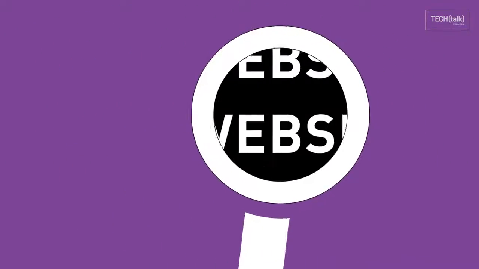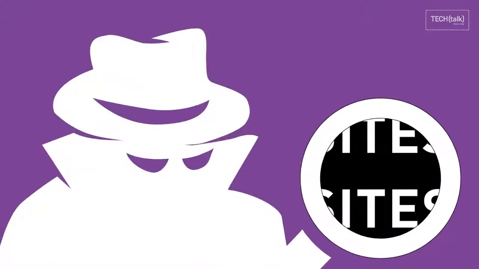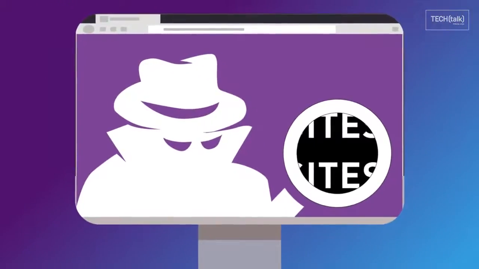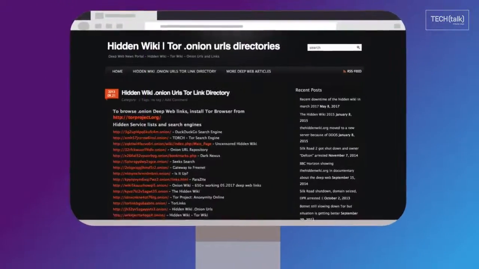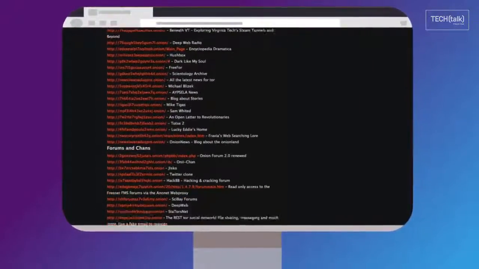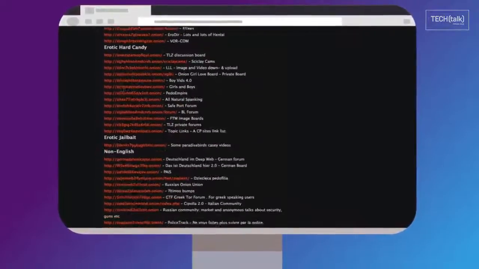Searching for dark websites isn't as easy as using Google. The point is to be somewhat secretive after all. But there are ways to find out what's there. For example, link lists to dark websites are available on the open web, but those quickly become out of date as new sites are constantly being spun up and others taken down. This screenshot, provided by Radware security researcher Daniel Smith, is the product of scripts that search for new onions.